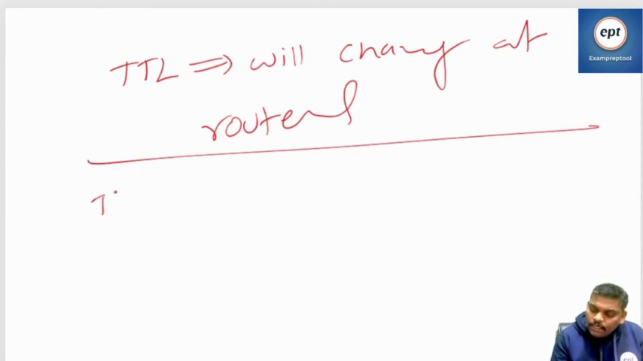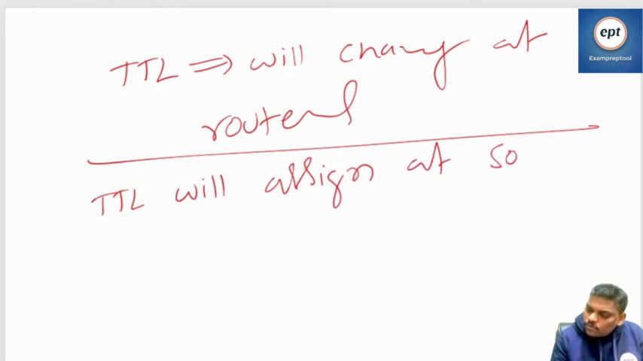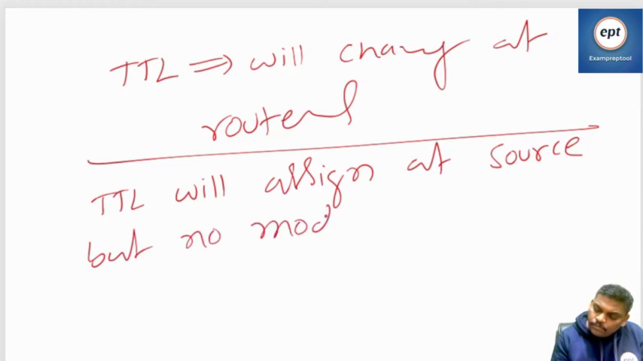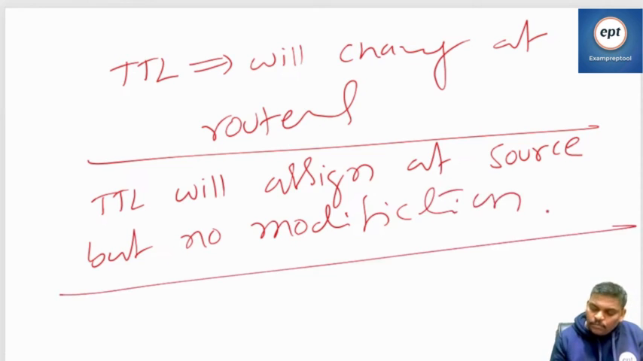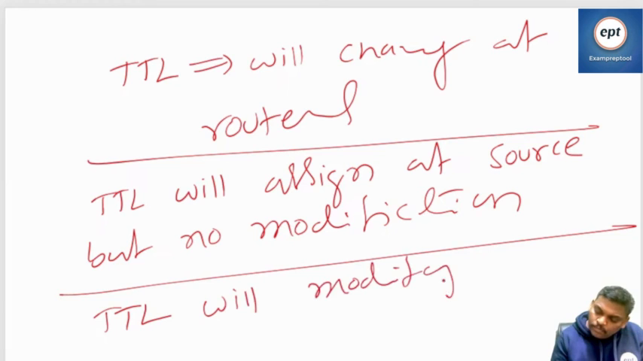Next one, TTL will be assigned at source but no modification. Next one, TTL will be modified at receiver also.